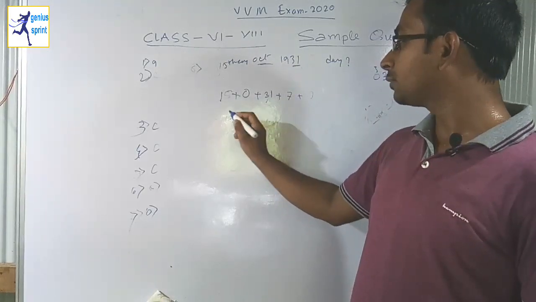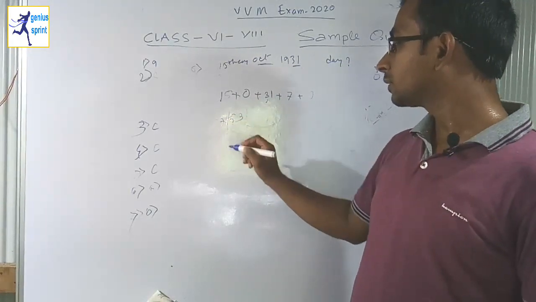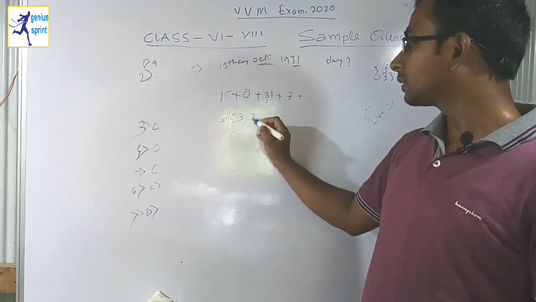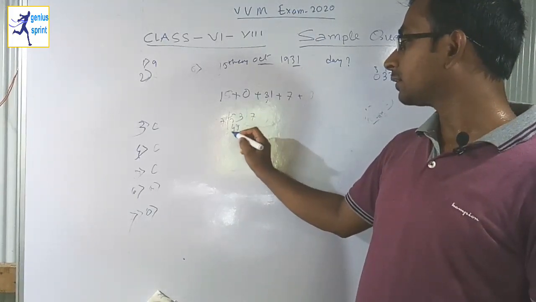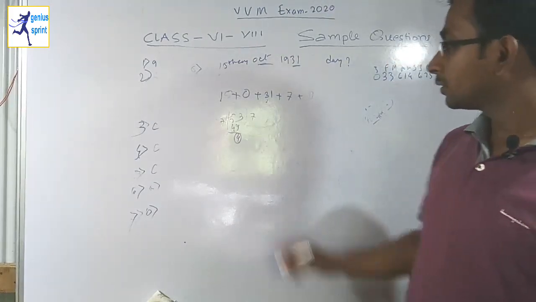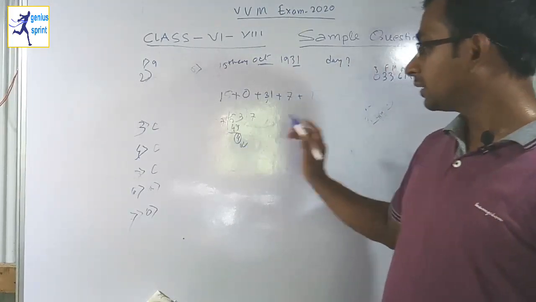Now divide 53 by 7. 7 7s are 49, so it is 4. That means 4 is remaining, so the answer is day number 4.